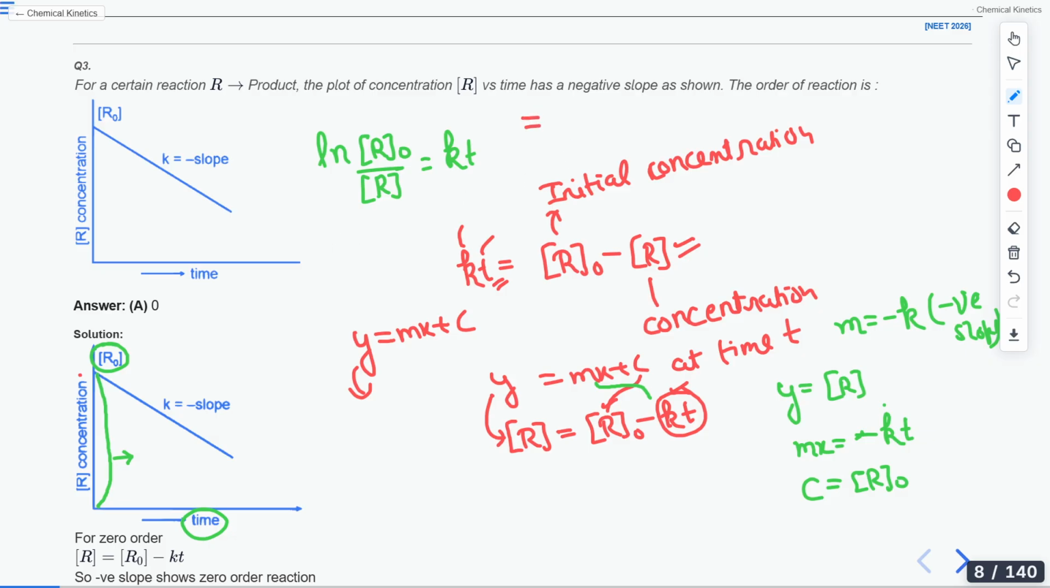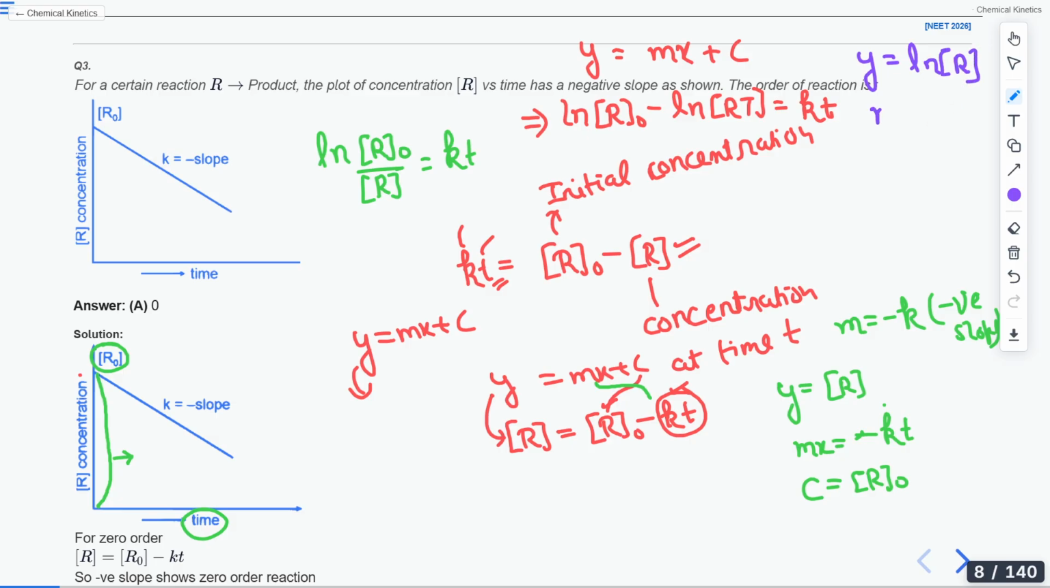Further, I can write this as ln A by B, where A is R naught and B is R. So ln A by B, you know, equals ln A minus ln B. So it will be ln R naught minus ln R, and this will be equal to kt. Now, if I compare it with the equation of a straight line, again you will see that y will be equal to ln R.